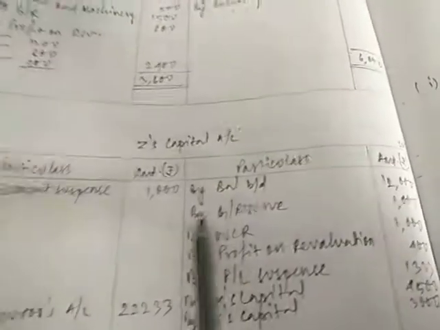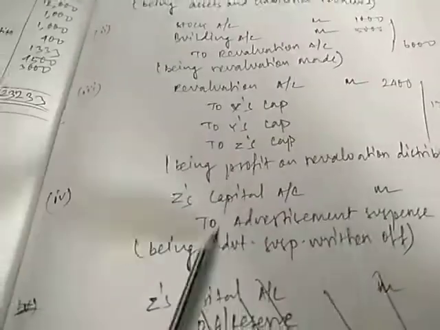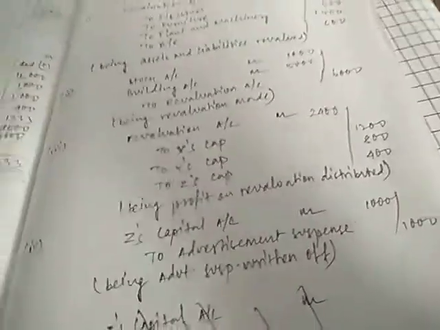Next, now let's come to Z's capital account. Here we have on the debit side Z's capital account debit to advertisement expense. So I have written here Z's capital account debit to advertisement expense 1,000, 1,000.